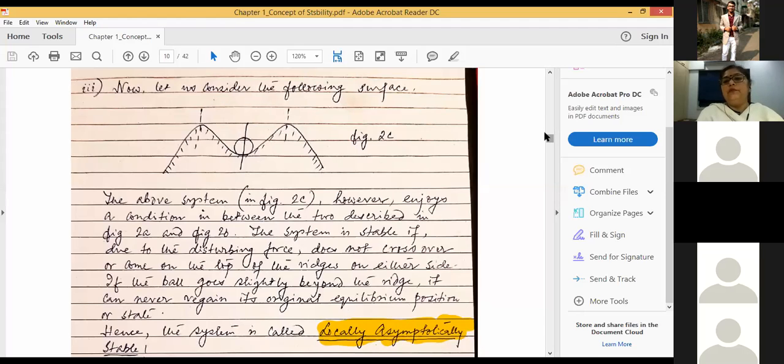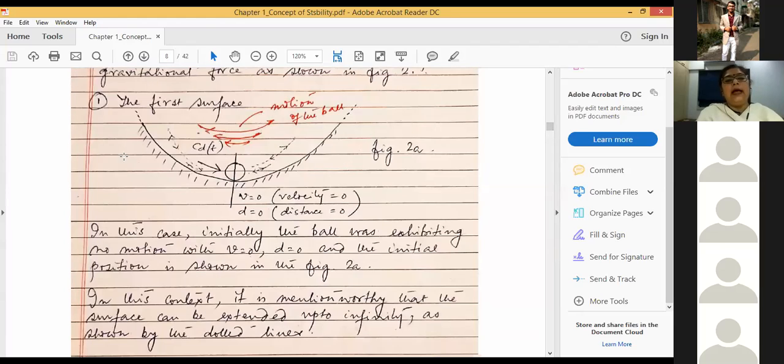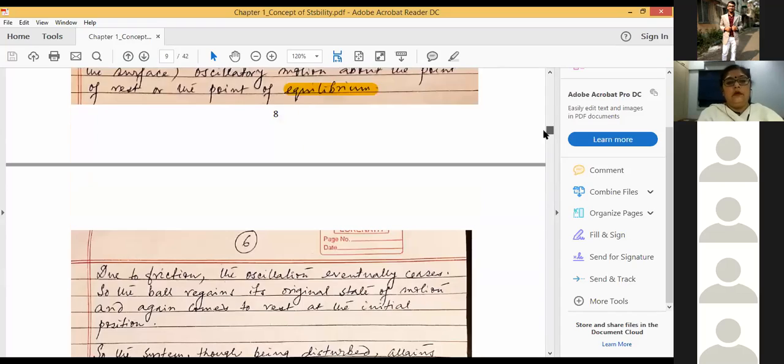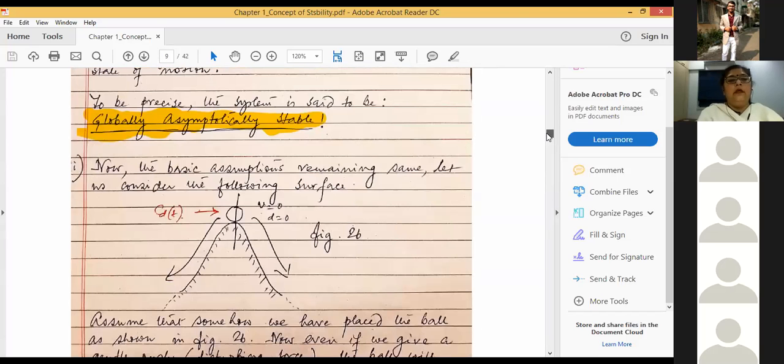So in contrast, you see, this situation can be depicted as globally asymptotically stable. Now, the second case in this is basically the nature of the surface, the nature of the trough. And suppose we have managed to place a ball somehow at this particular point.